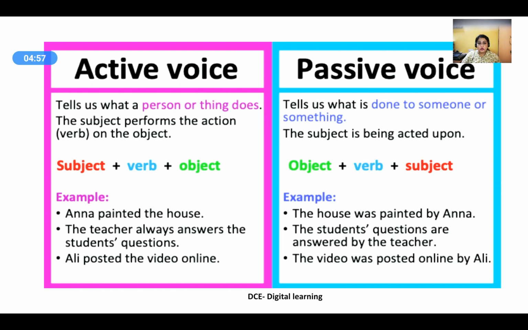Examples: The house was painted by Anna. Here, the focus is only on the action part, or on how the house was painted. The focus is not on Anna, who has painted it. That is why it is called a passive voice. The students' questions are answered by the teacher. The video was posted online by Ali.